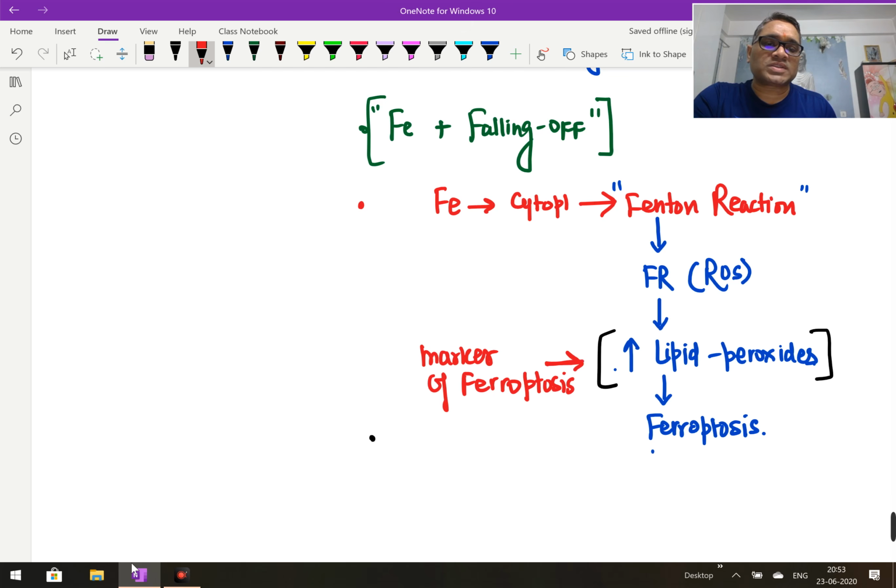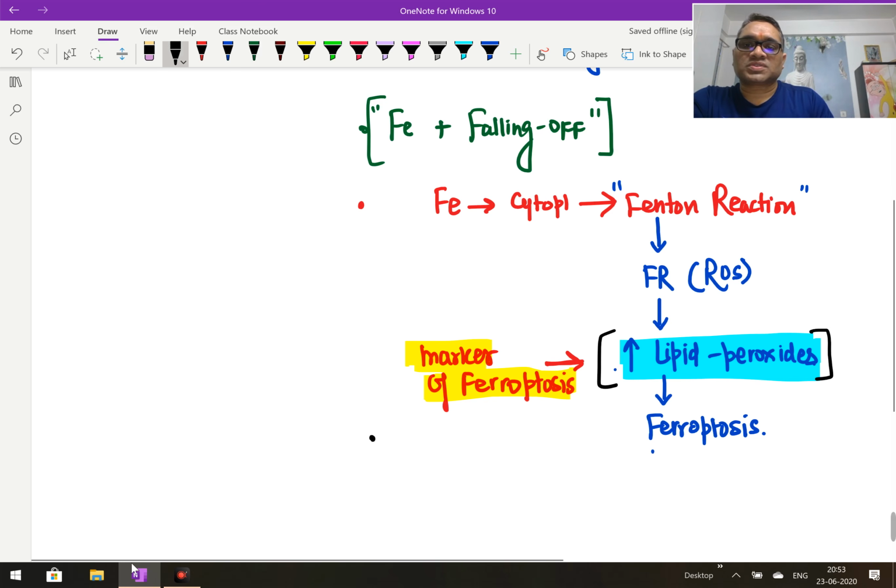So this is the question which the examiner may ask, and your answer will be increased lipid peroxide accumulation.